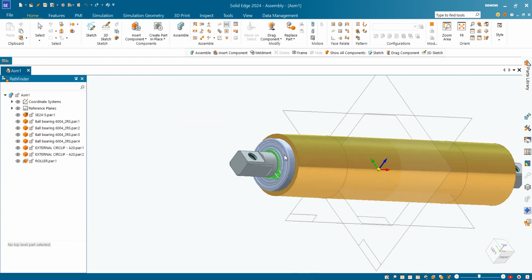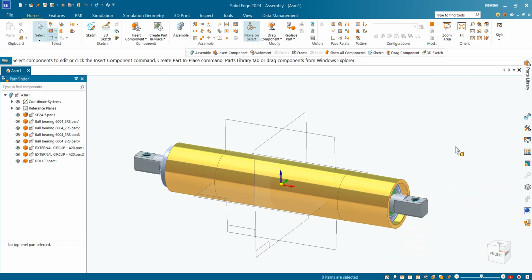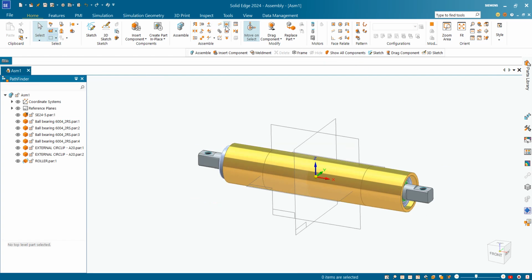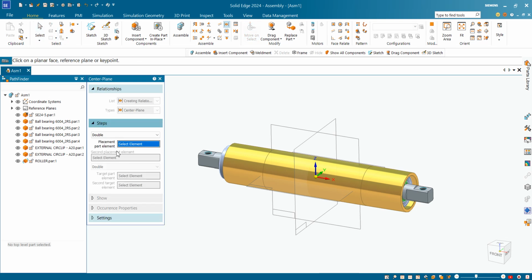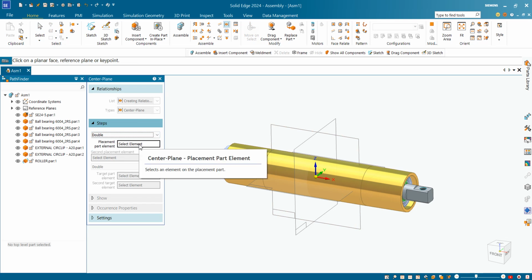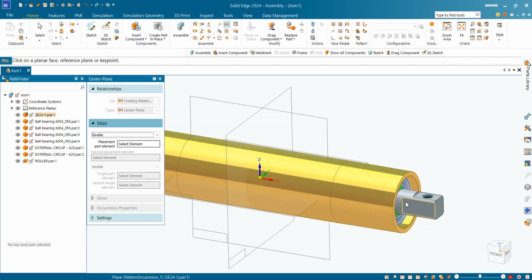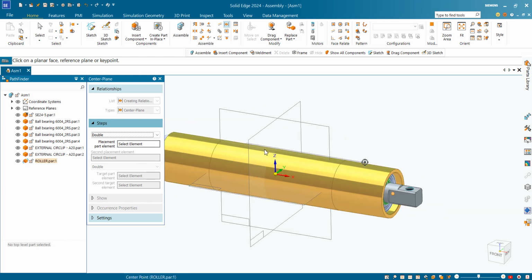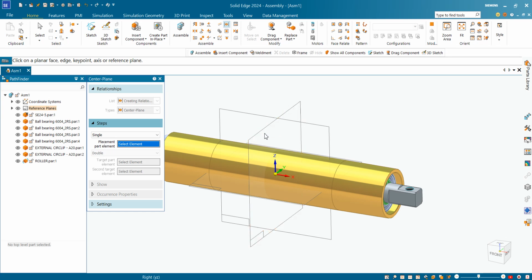Okay friends, I think this command is getting a little bit tricky in this position, so I will do it on the placement part. Select an element, you can select this single, we will select this.